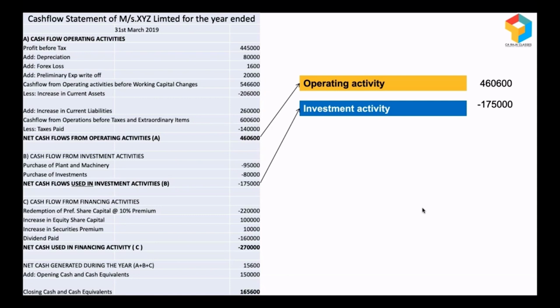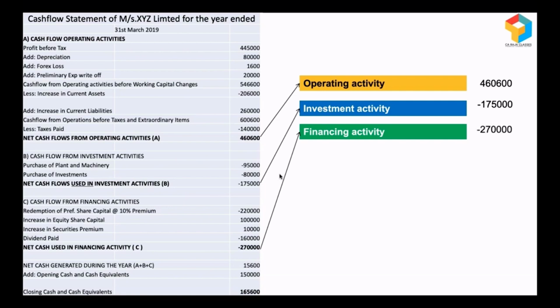So if you want to know what are those assets, you have to go back to the statement. Look, they have purchased plant and machinery. They have purchased some investments. Then look at the next key item, that is financing activity, and it is a negative cash of 2,70,000. It means to that extent cash had gone out. And if you want to know what are those components, you can go to the cash flow statement and you can see. And now if you add all the three, you get to know what is the cash generated during the year, and it's 15,600.